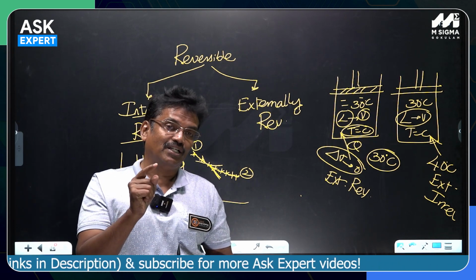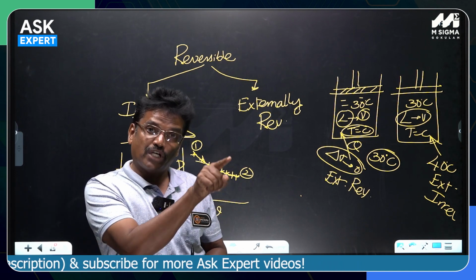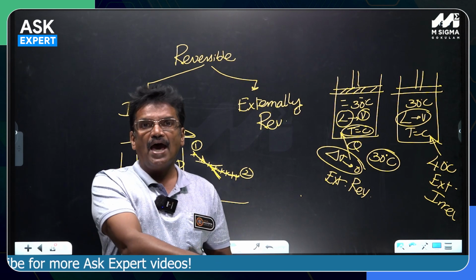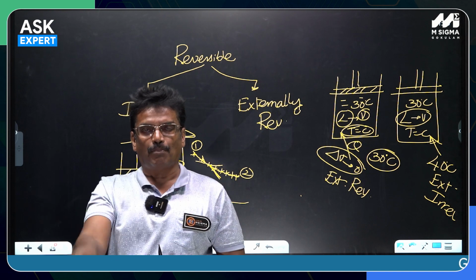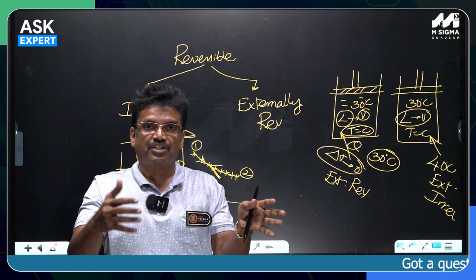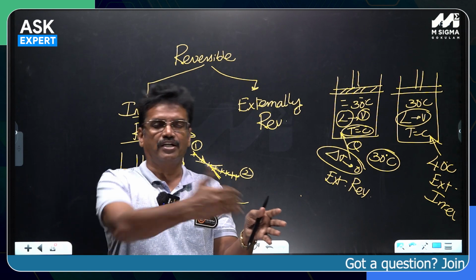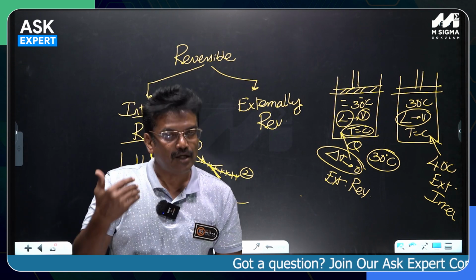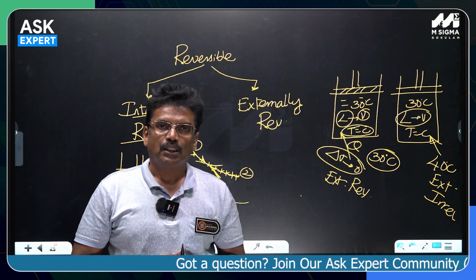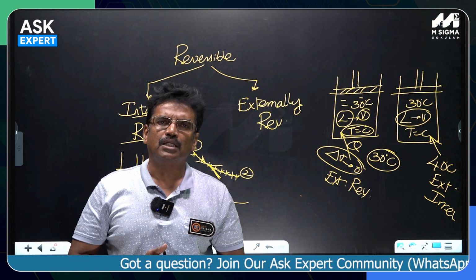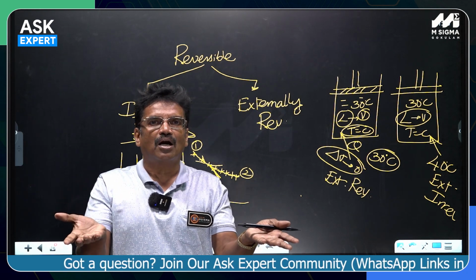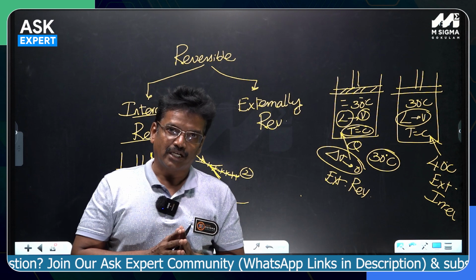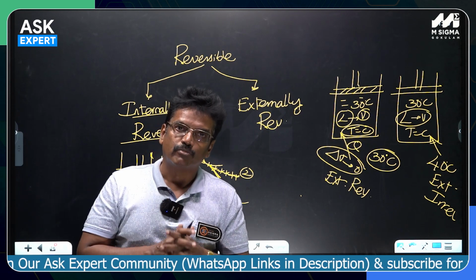So it is always advisable to first study the reversible process, which is a hypothetical or idealized process, and then compare the performance of that idealized process with the practical irreversible process, and see to what extent the actual process is deviating from the reversible process. Try to reduce the gap so that the efficiency of the process can be improved. Say for example, the Carnot cycle. Why is it the most efficient heat engine? Because all the processes in the Carnot cycle are both internally and externally reversible, that is completely reversible. All four processes are completely reversible in the Carnot cycle.